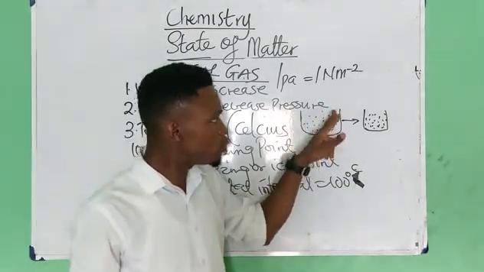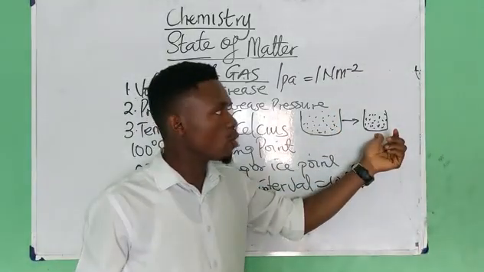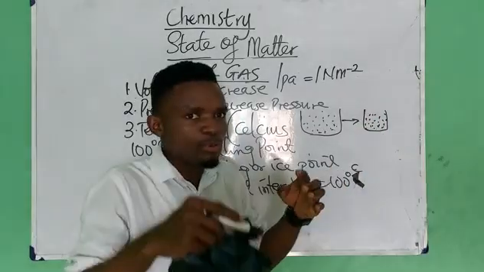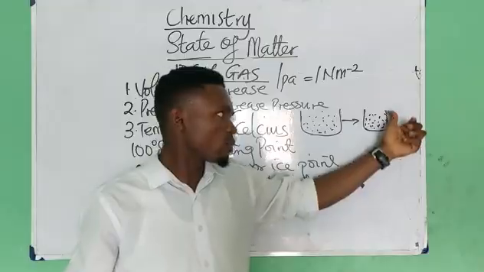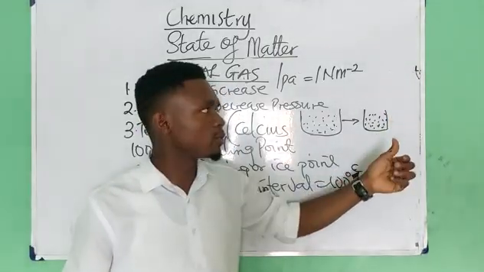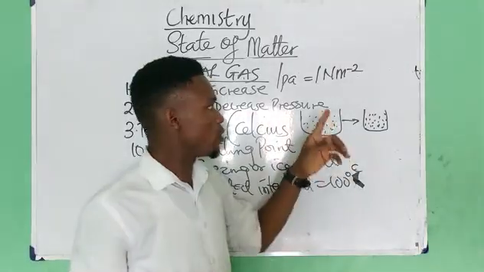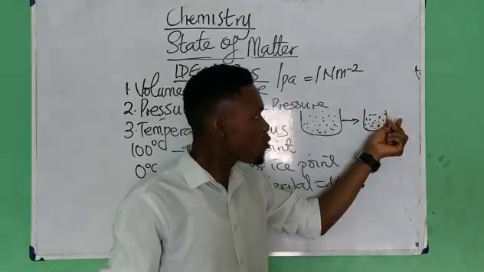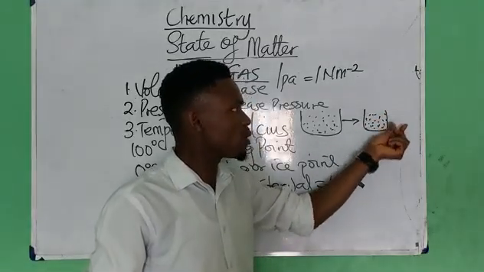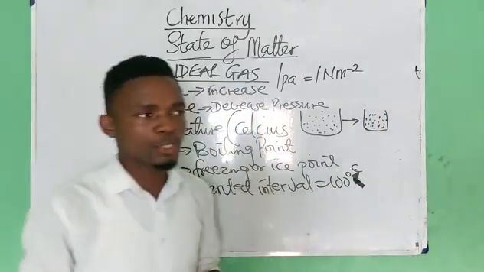But if I now reduce the volume of this container, such as this, what will happen? Don't you think that the pressure exerted by these gases on the wall of the container will increase? Definitely it will, because the gases that were moving freely have now been reduced to a smaller volume. It means that they will exert a higher pressure.